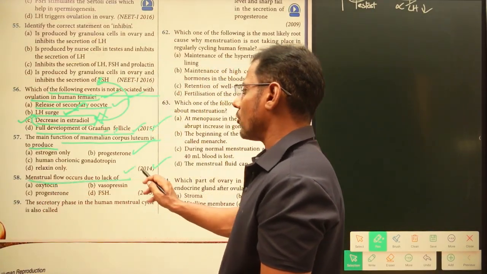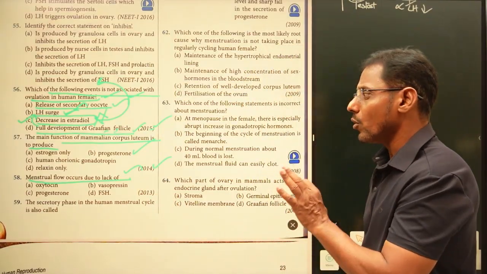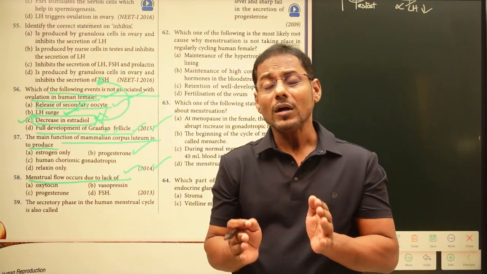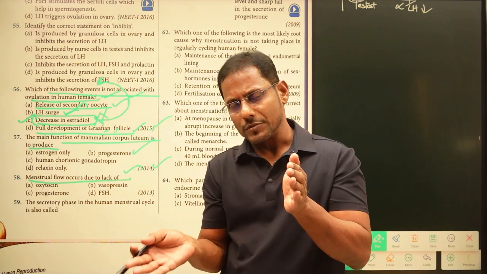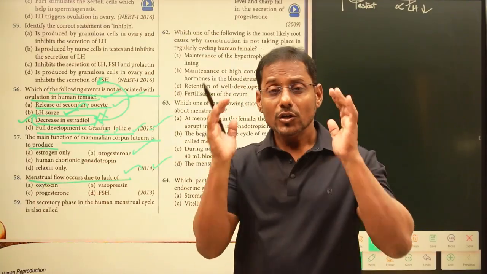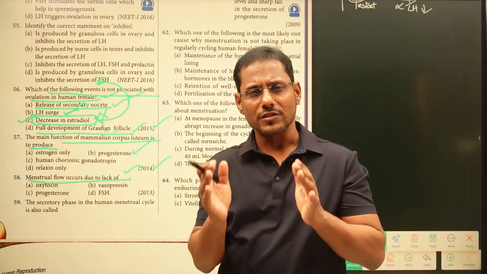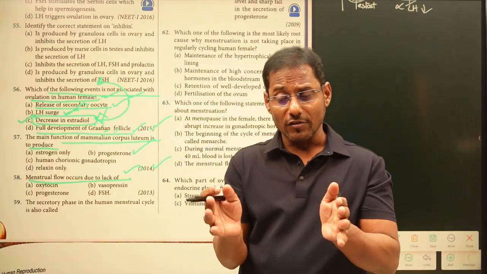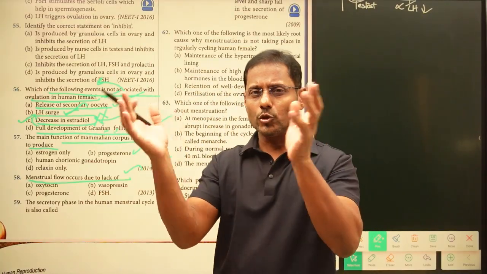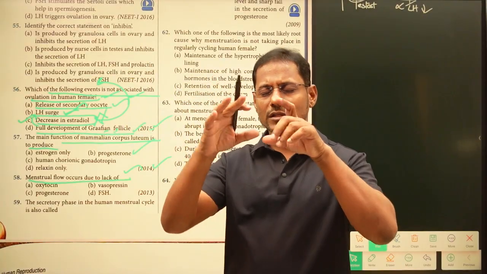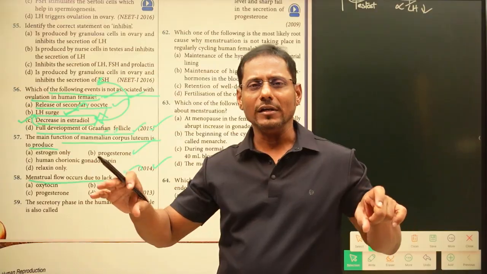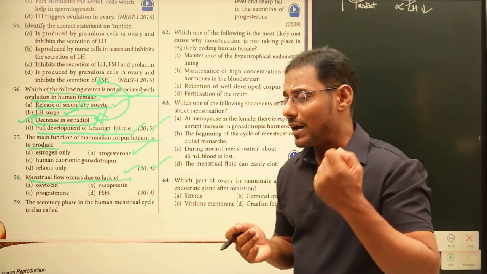Menstrual flow occurs due to lack of what? If progesterone is there, what happens from the corpus luteum? The progesterone is going to be secreted. If progesterone is there, the endometrial layer is going to be developed more and more, right? You should visualize that particular diagram given in our NEET textbook when we are talking about the menstrual cycle. You should recall it, and the picture should dance in your eyes. These are the two hormones, follicle stimulating and luteinizing, and the endometrial layer. All these things should come back in your mind, right?